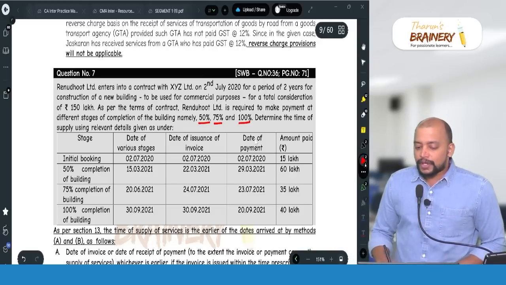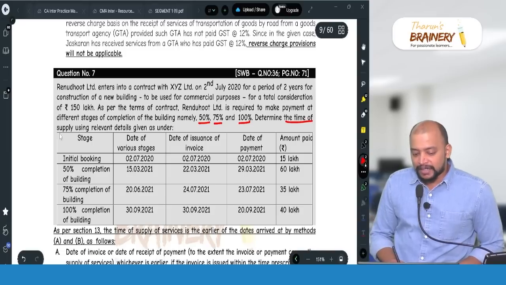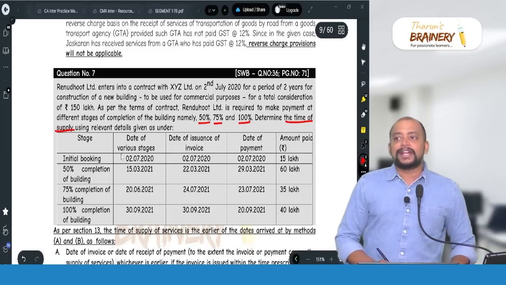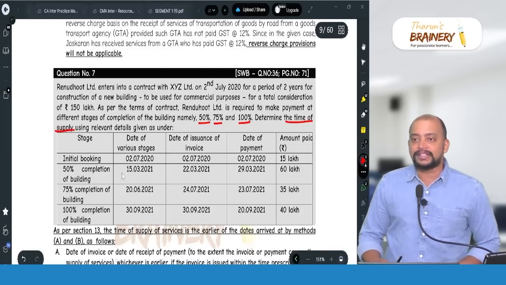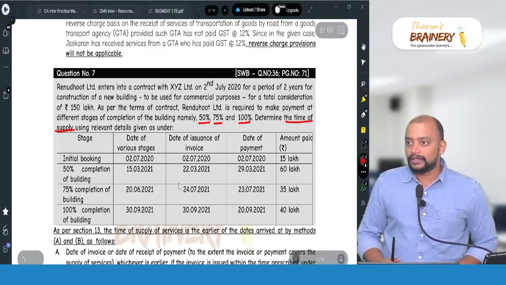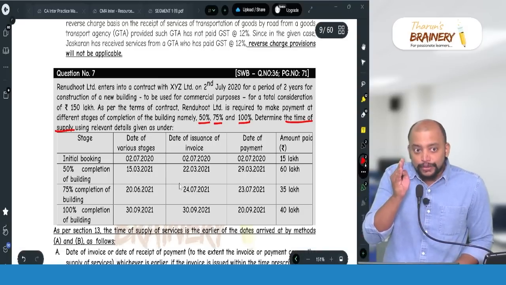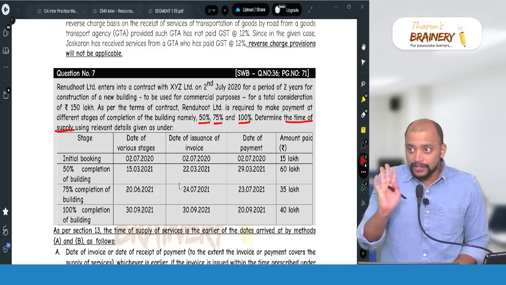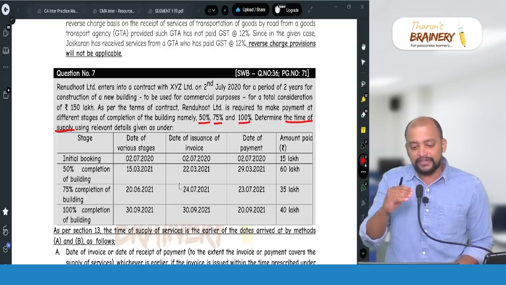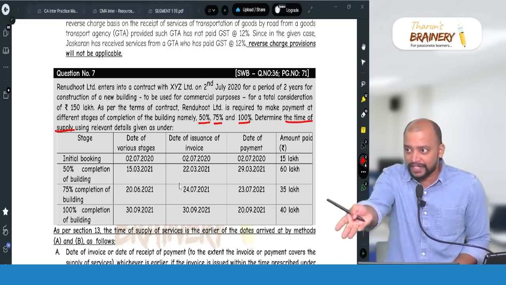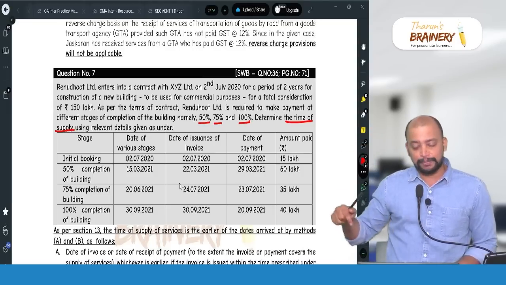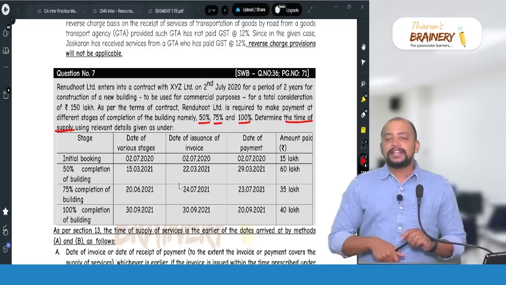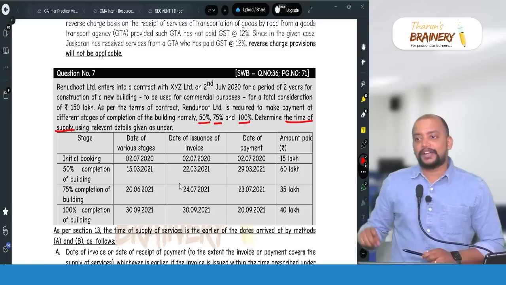Okay. So now the question is not about due date of invoice. Determine the time of supply. Don't end up writing only due date of invoice and coming out of the exam hall. You will get 2 marks only. This is a question related to time of supply, not due date of invoice. If it is due date of invoice, I would not have given that question in MAY23. So it's related to time of supply. But time of supply connected to continuous supply of services.